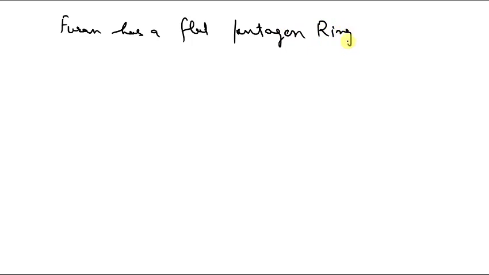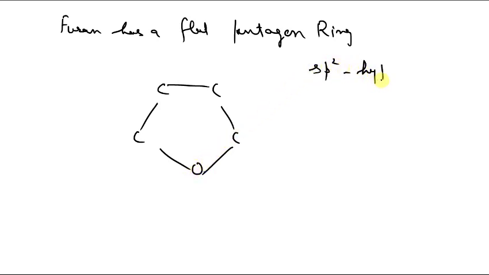So similar to pyrrole, furan has a flat pentagon ring. This feature is similar to pyrrole. So carbon, carbon, carbon, carbon, and this oxygen, and each of these carbons and this oxygen are sp2 hybridized.